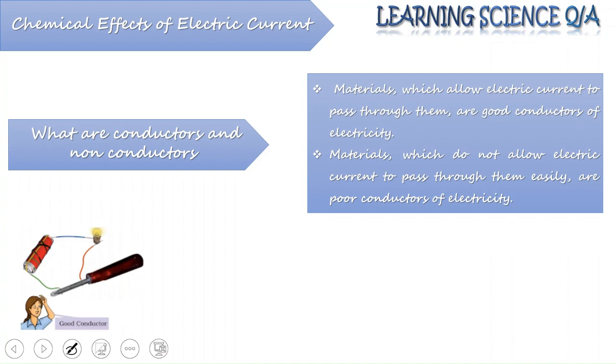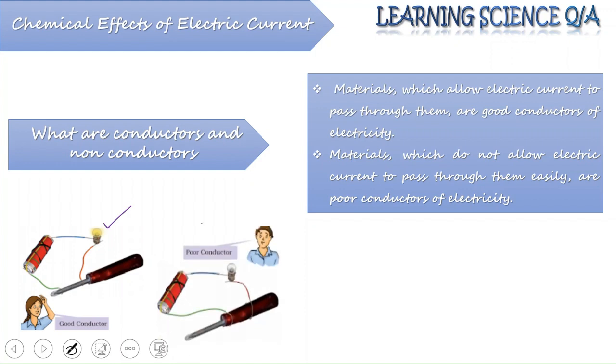If the bulb glows, this will tell us that the material that you are testing is a good conductor of electricity. Similarly, if by doing the same experiment you see your bulb is not glowing, we can say that the material that we are using as a test material is a poor conductor.